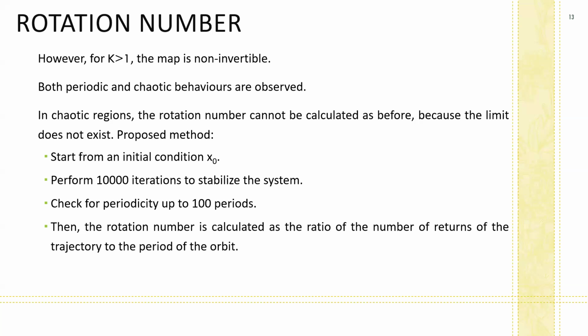We start with some initial condition x0 and then we perform 10,000 iterations to get rid of the transients. After this, we check for periodicity of up to 100 periods. Then we calculate the rotation number as the ratio of the number of returns of the trajectory to the period that has been found.